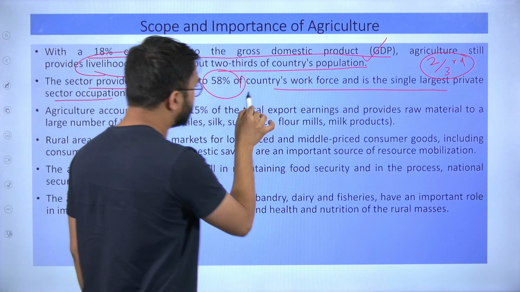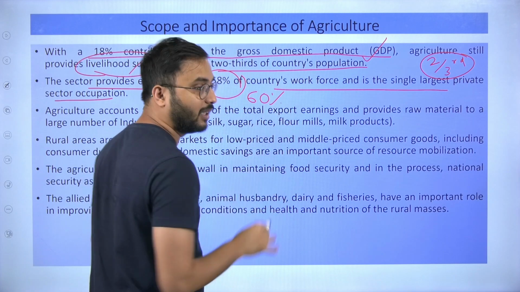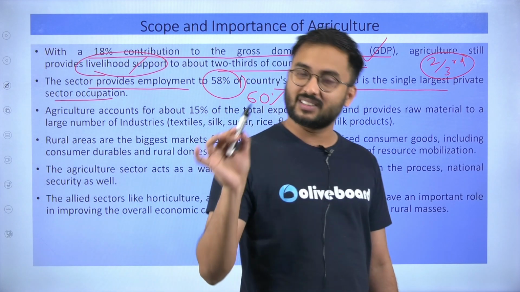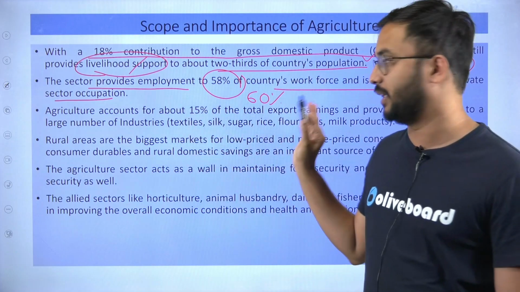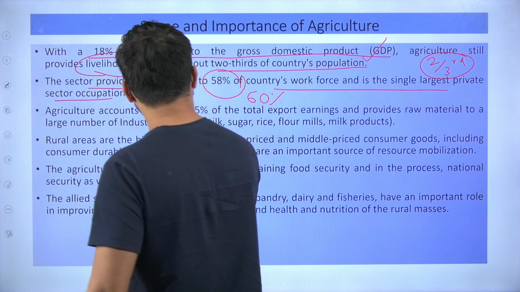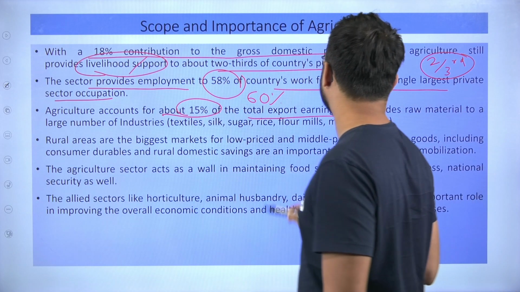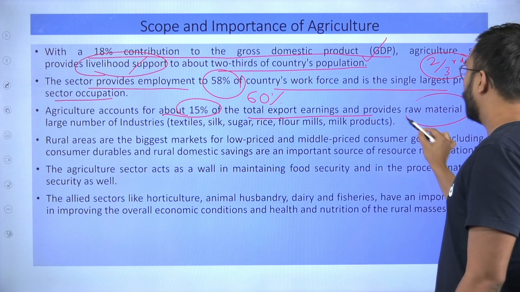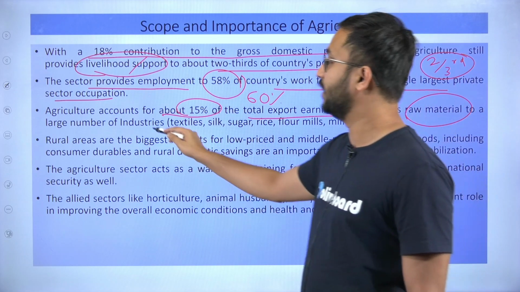Look at it, 58 means almost close to 60%. 60% of our employment is still dependent on our agricultural activity. Then agriculture accounts for almost 15% of total export earnings and provides raw material to a large number of industries.